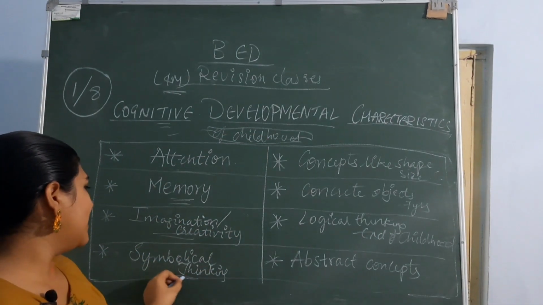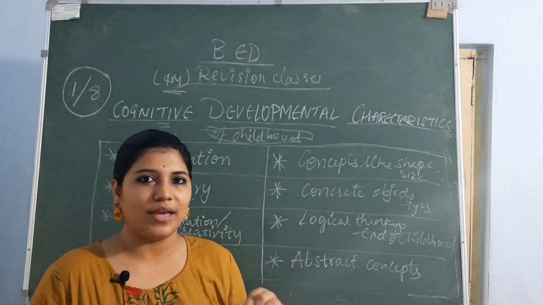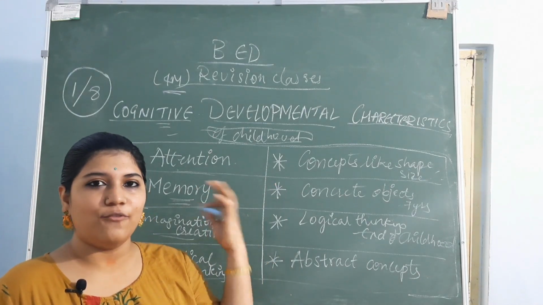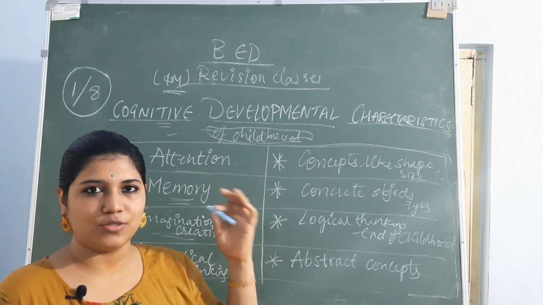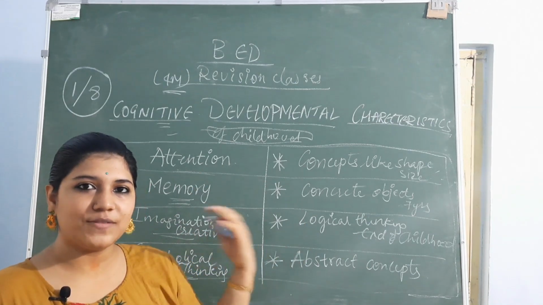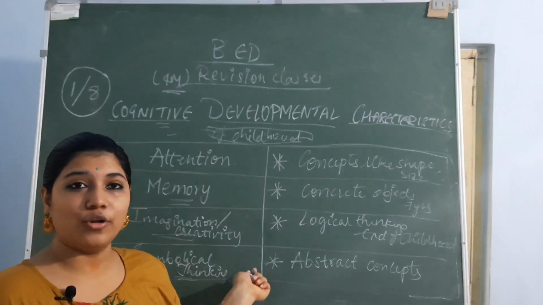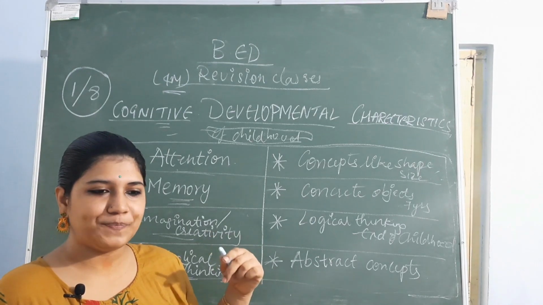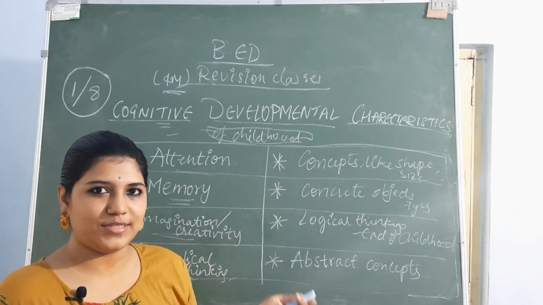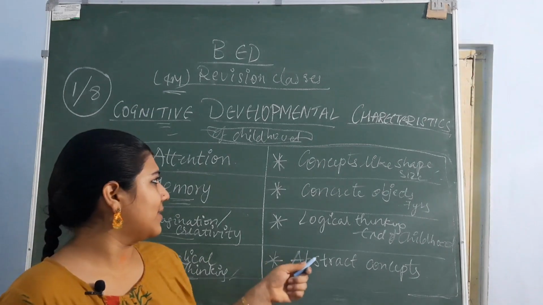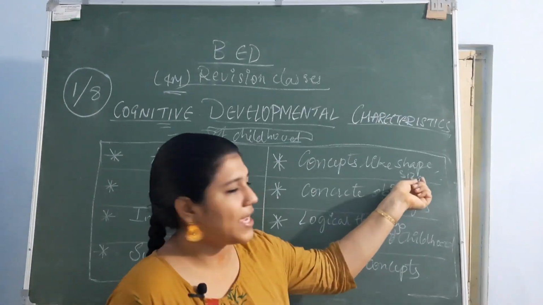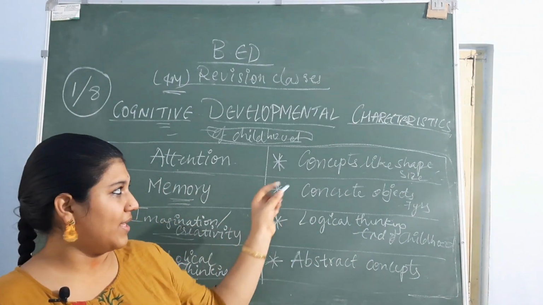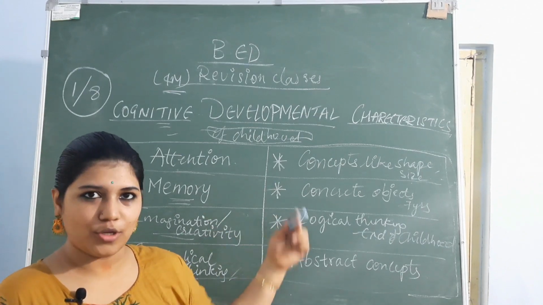Okay, then symbolical thinking. What is symbolical thinking? We have symbols for everything, right? So whenever they need something, they just make a sign, like I want this, I just want water, I want to sleep, I just want to go to the washroom, or something like that. This kind of symbols. That symbolical thinking also improves. Whenever they want to go outside, they make signals and try to hide it from their parents, that kind of command signals. They develop symbolical thinking and concepts like shape, size, etc. Even what is the shape, what is the size, they'll have the knowledge. They develop upon those concepts also.